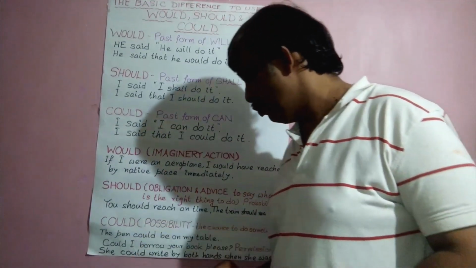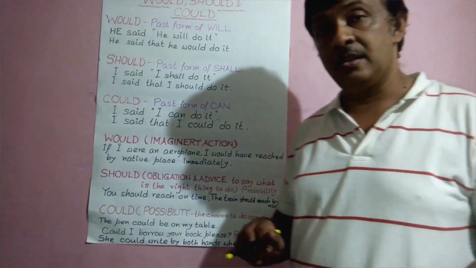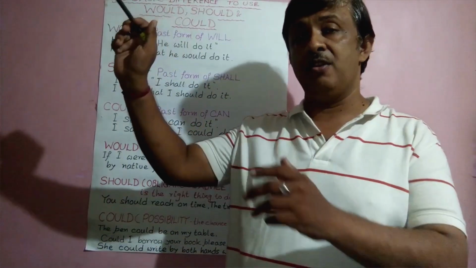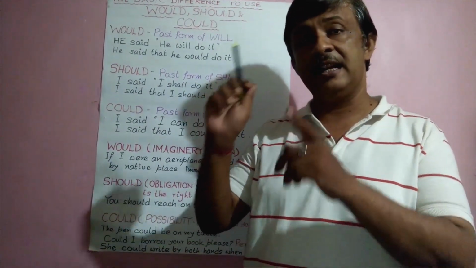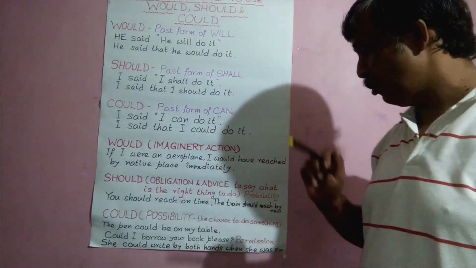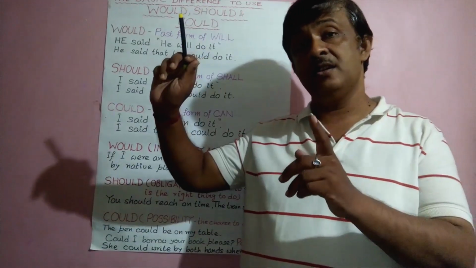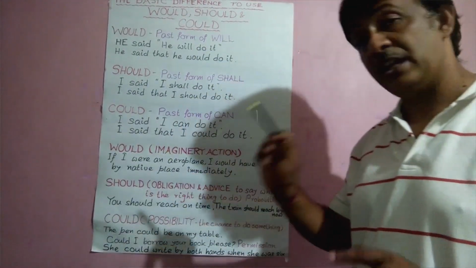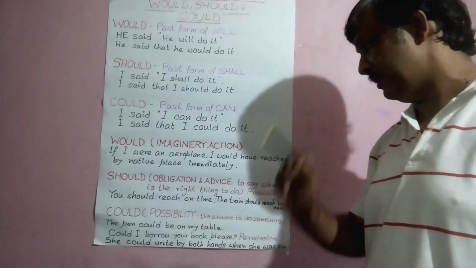Now see could. The pen could be on my table. I left my pen on the first floor and now I am on the ground floor. I am thinking that the pen may be there on the first floor on my desk. So this is a possibility that the pen is there. So we use could here, as a possibility.